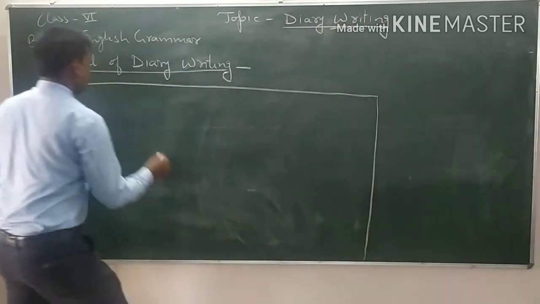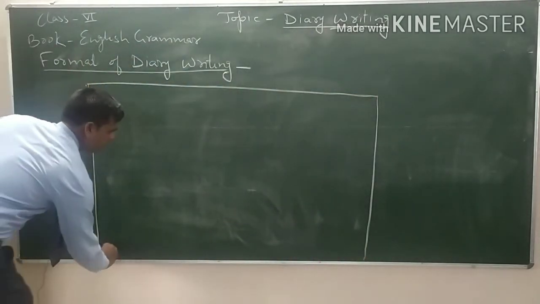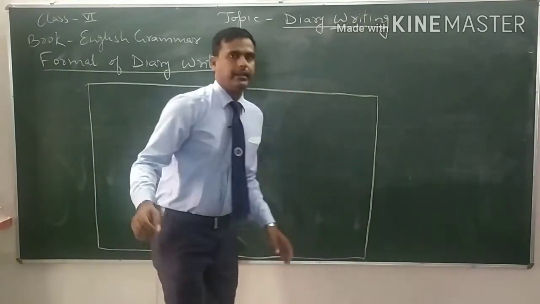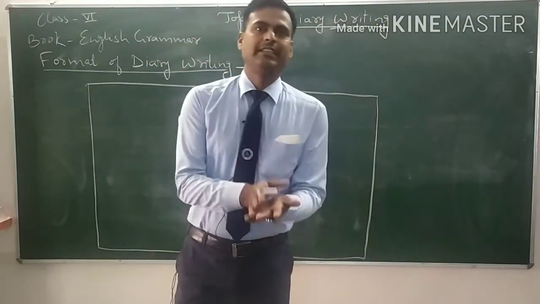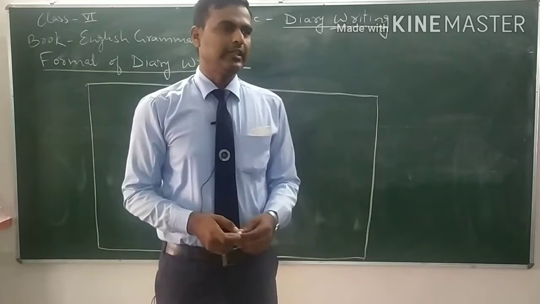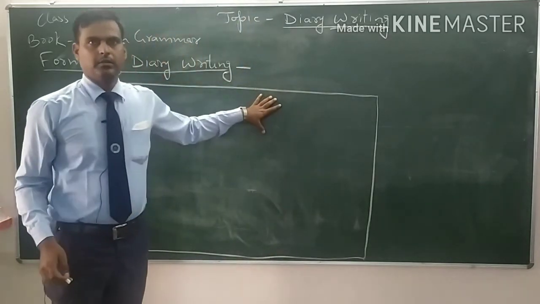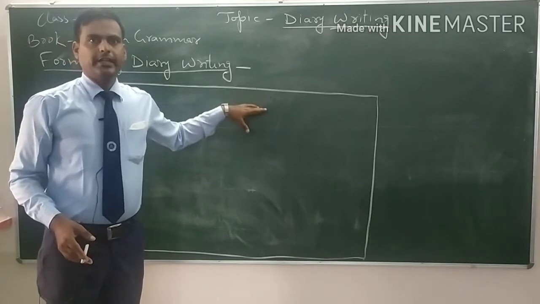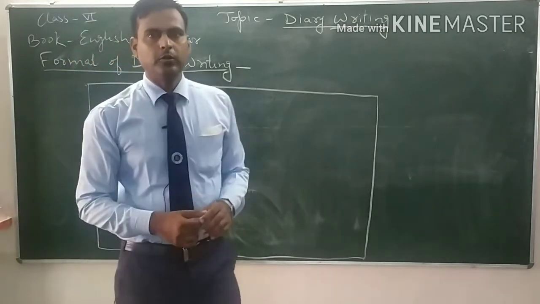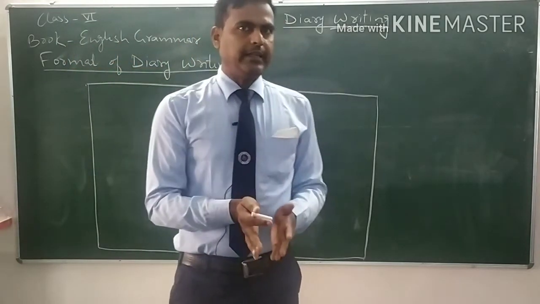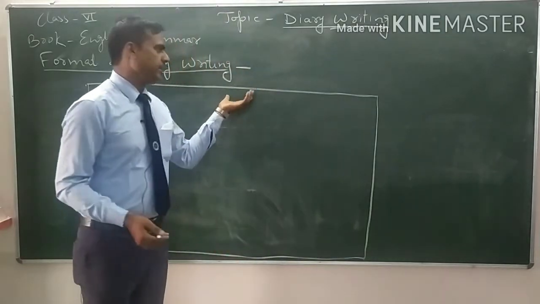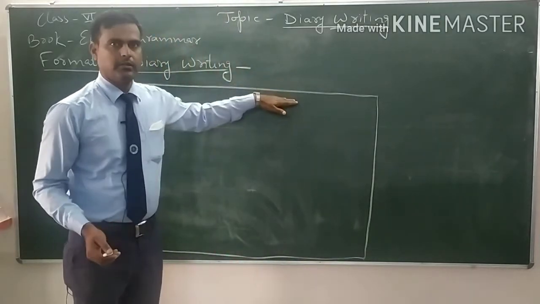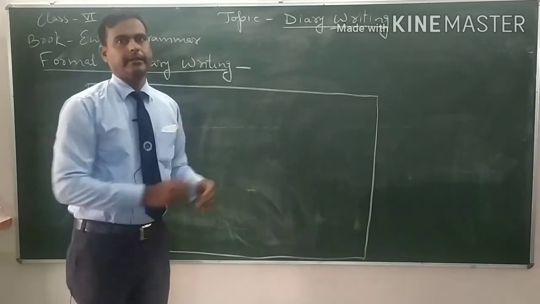As you don't have a diary, you have to write these entries into your notebook. That's why you will make a box to show that this is our diary. You will write your diary entry, your format, your examples in a box to show that this is a diary.